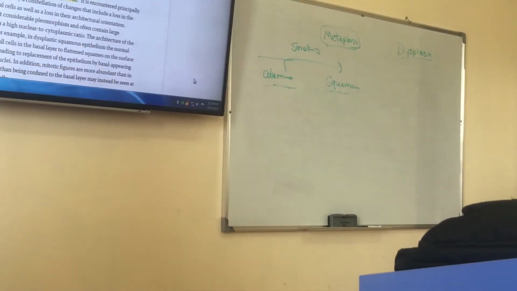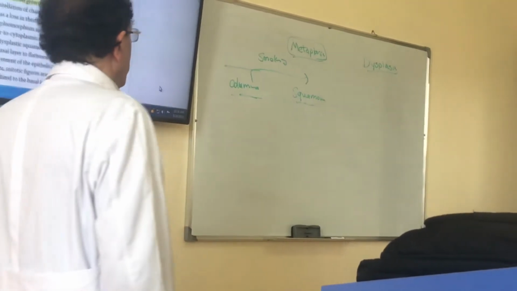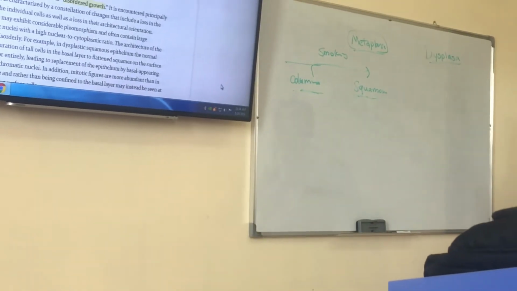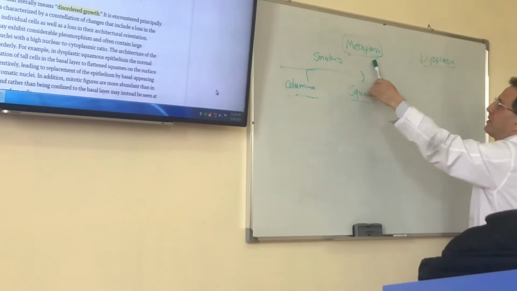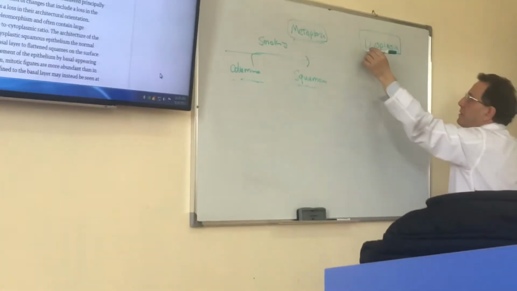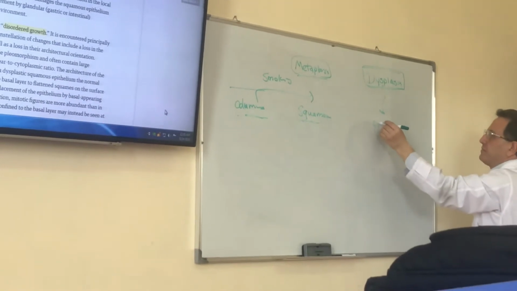They are atypical. So there is the risk of dysplasia turning to cancer, but not in metaplasia. Metaplasia is an adaptation, but dysplasia has the risk, it can be precancerous.